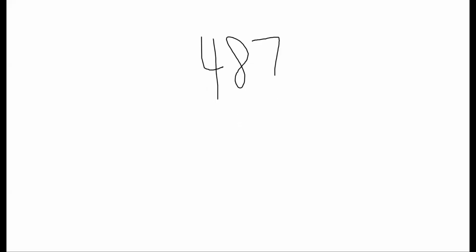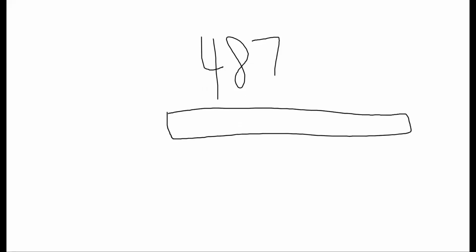Okay, so 487 cans, and then 175 fewer cans. Okay, so I need to make a bar model for this. I'm gonna draw this bar model. Okay, so this is 487 cans.